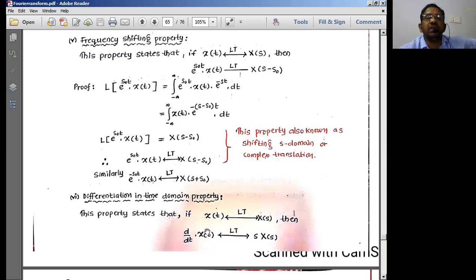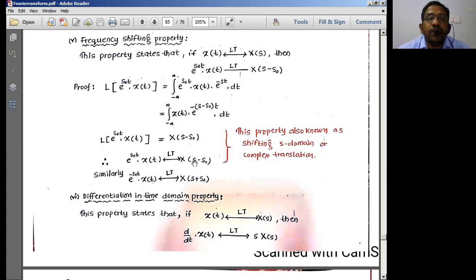So these two properties, the time shifting property and the frequency shifting property, are very, very important. Now, if you are talking in terms of Fourier transforms, we can write this as X of omega minus omega naught.